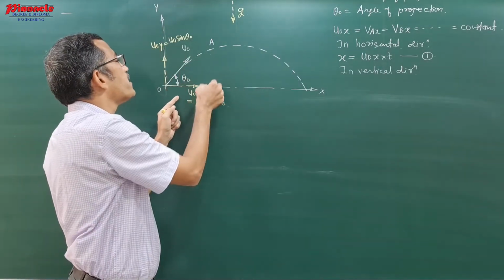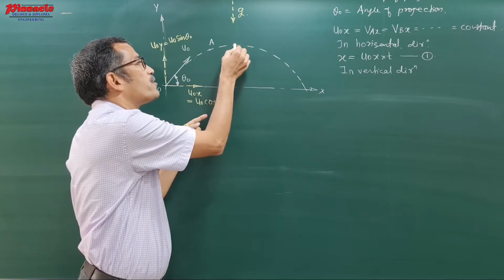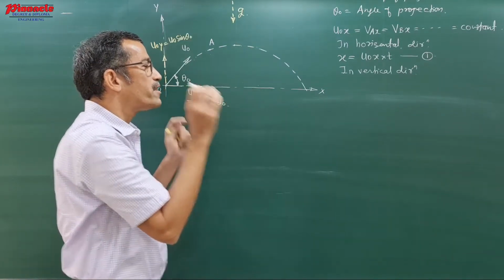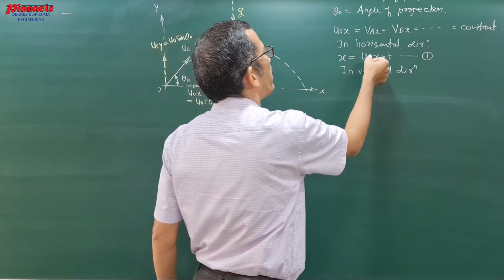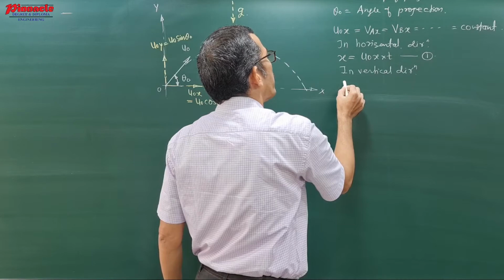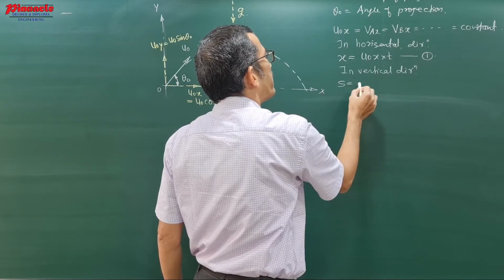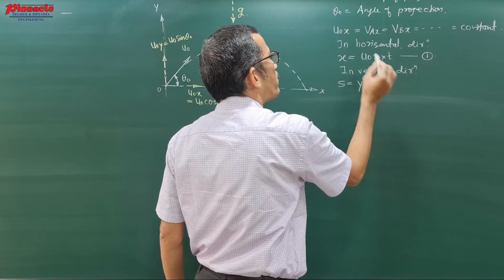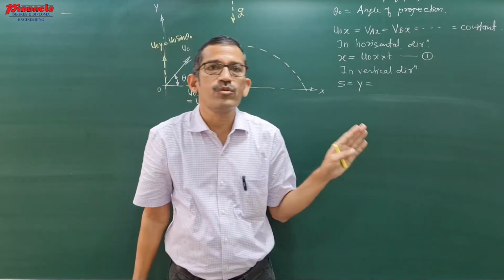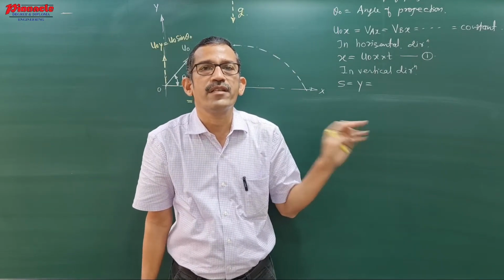That one increases first, up to this point you will get the maximum, and then it again decreases. That means in the horizontal direction, one equation. In the vertical direction, the equation of s, along the y-axis you are writing y. The equation of motion is s equals ut plus half at square.